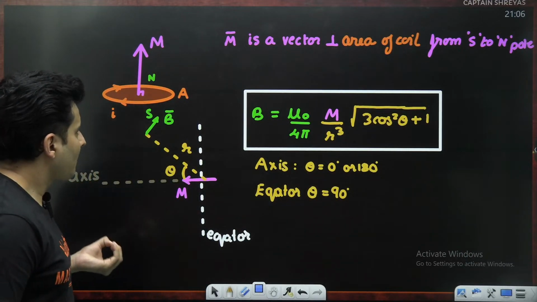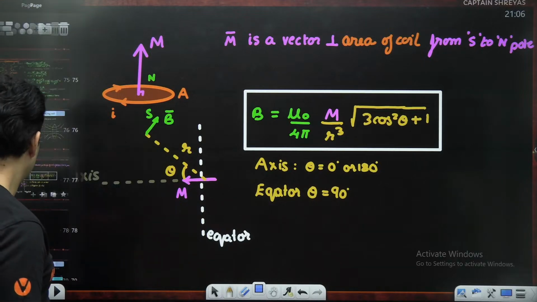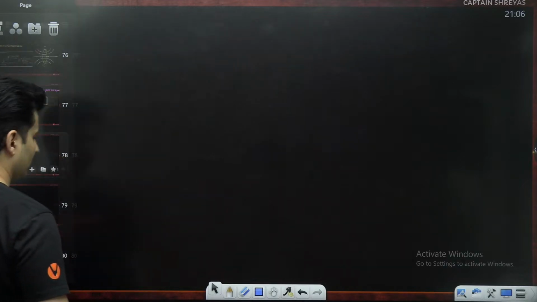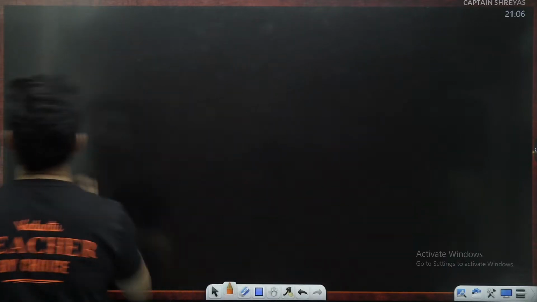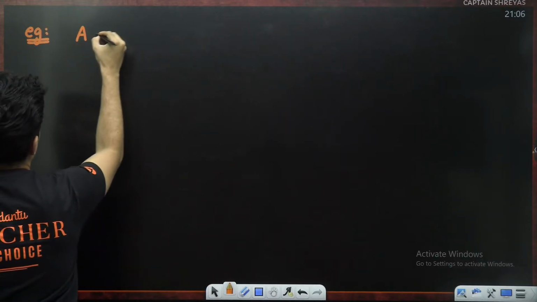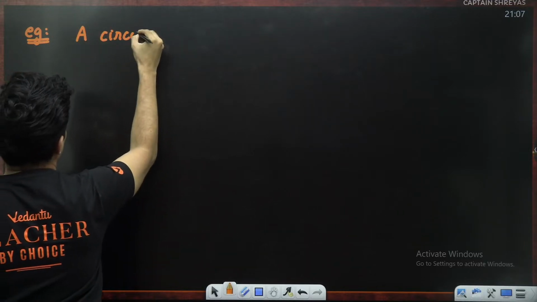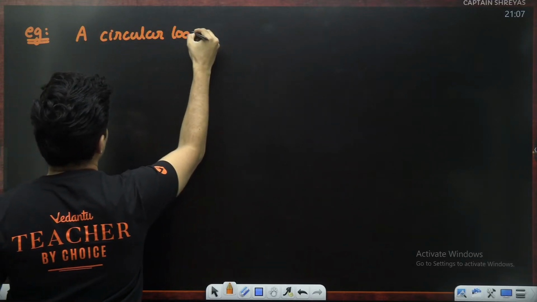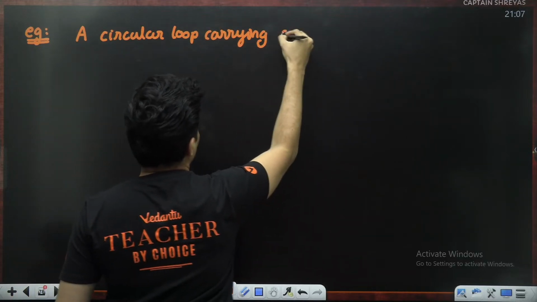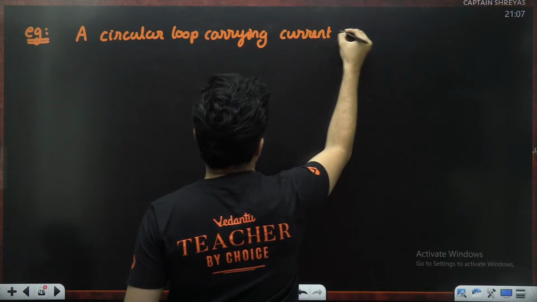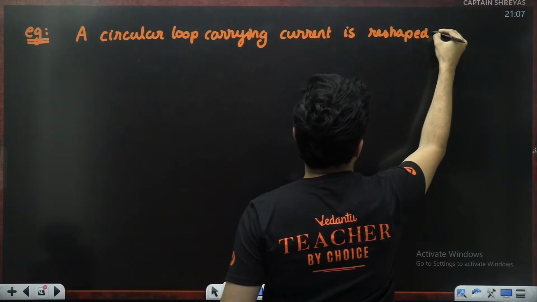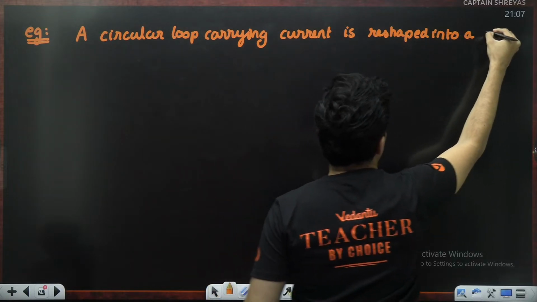Now let's solve some questions based on this. A circular loop carrying current is reshaped into a square.